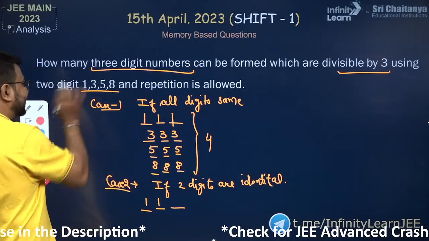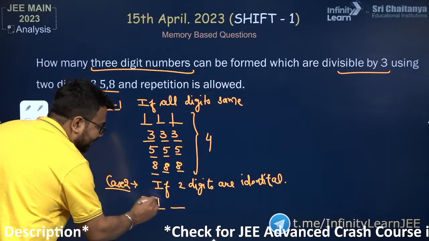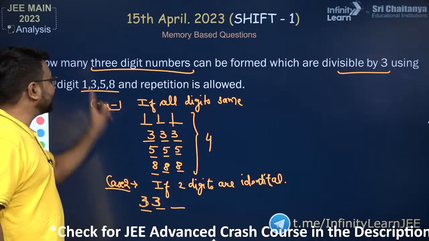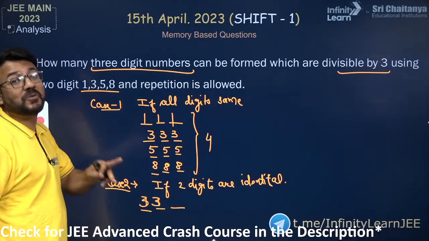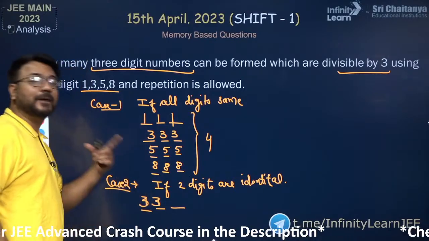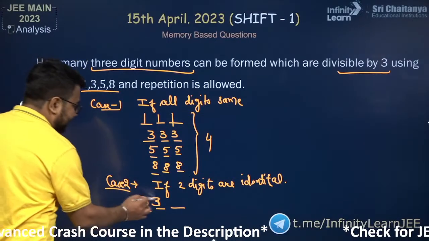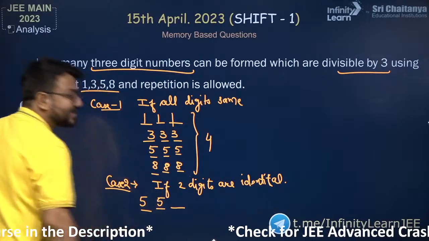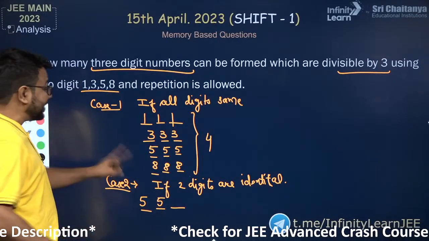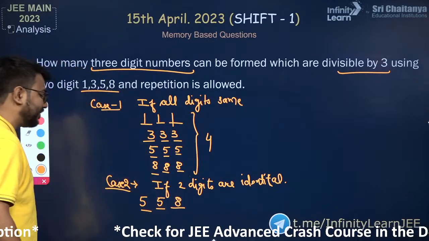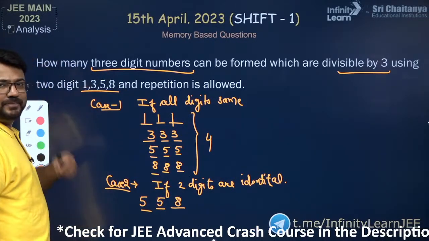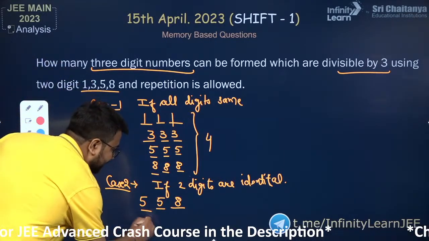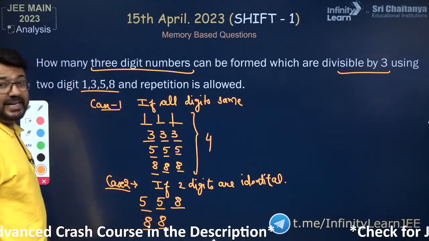So let us consider using 3 3. If I place 3 3, then 3 3 1, will the number be divisible by 3? No. 3 3 5? No. 3 3 8? No. The number will not be divisible by 3 if we pick 3 3, so we are eliminating this case also. Now let us consider 5 5. With the help of 5 5, can you create a number which is divisible by 3? Yes. 5 5 8 will help me create a number divisible by 3, and 5 5 3 and 5 5 1 will not be divisible by 3. Let us consider a number with the 2 digits same, 8 8. So 8 8 is 16.